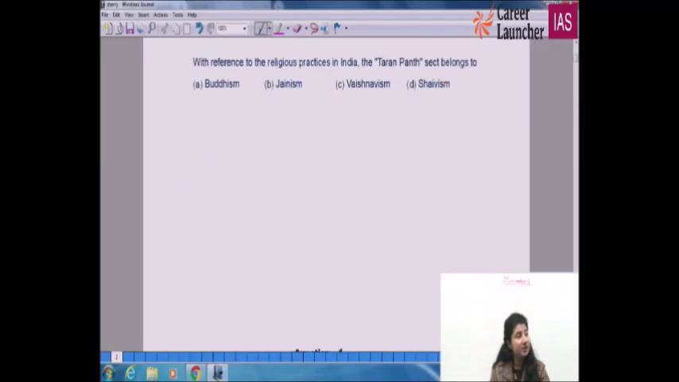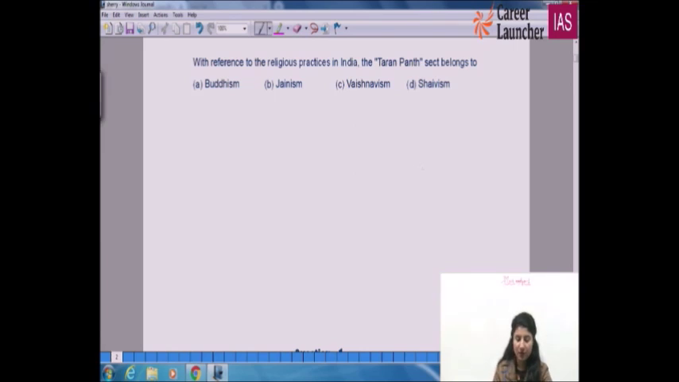Okay. So getting on to mock 1, paper 1, the first question in front of your screens is: with reference to the religious practices in India, the Taran Panth sect belongs to. What will you do with this question? What is your possibility to do justice with this question? क्या करेंगे आप? Now with this question, either you know or you don't know.